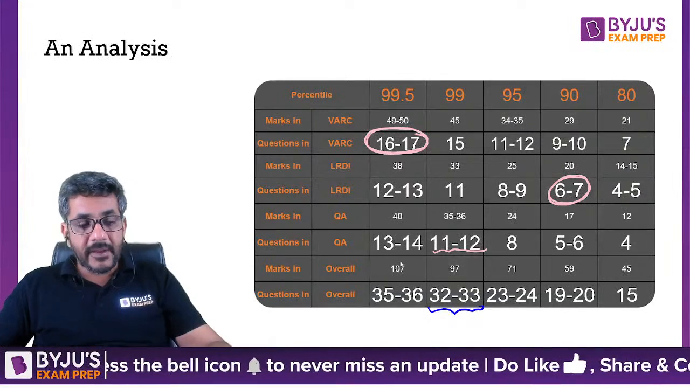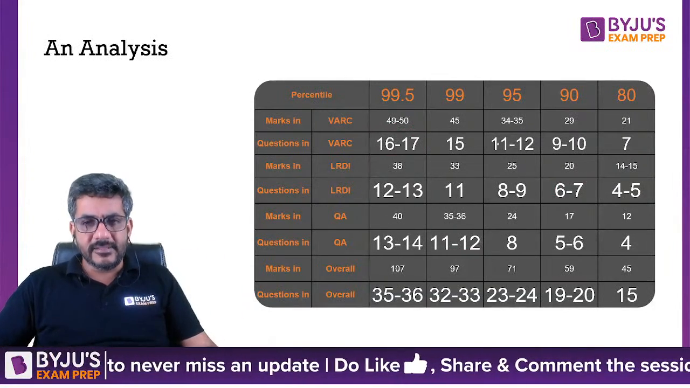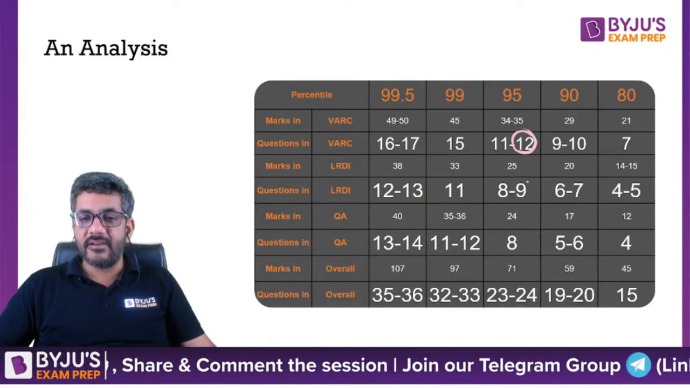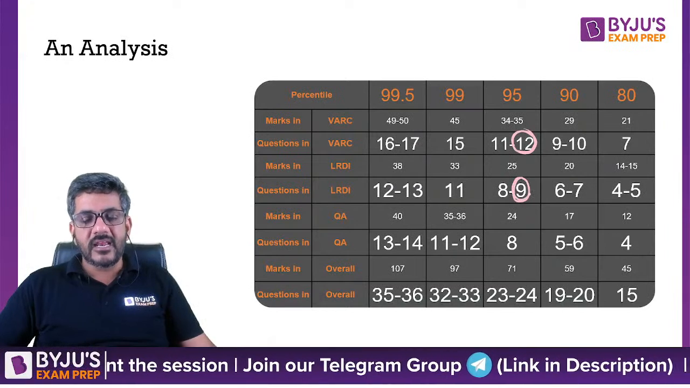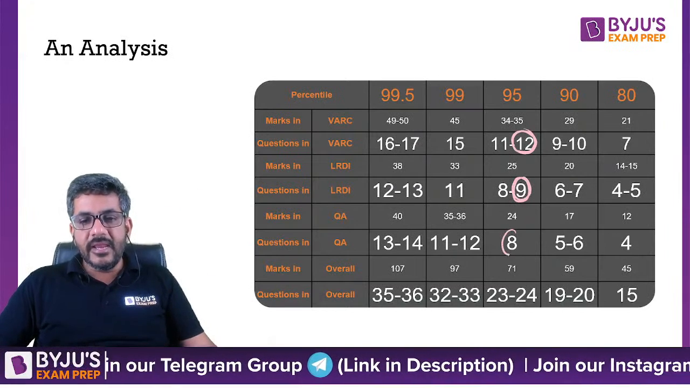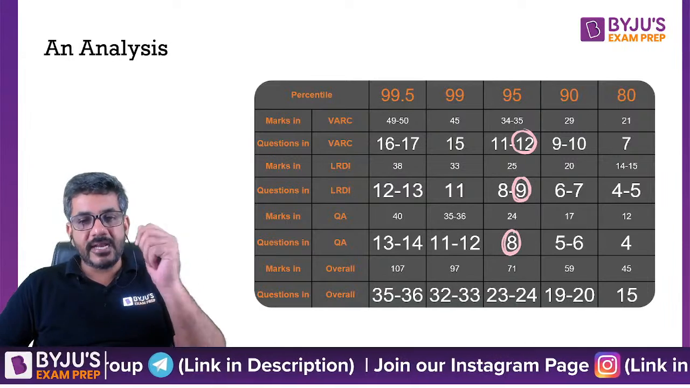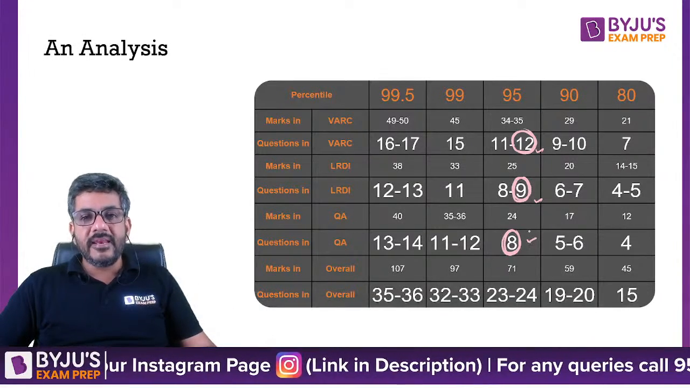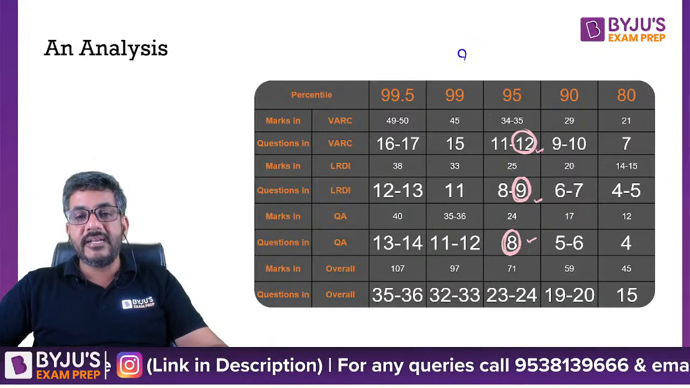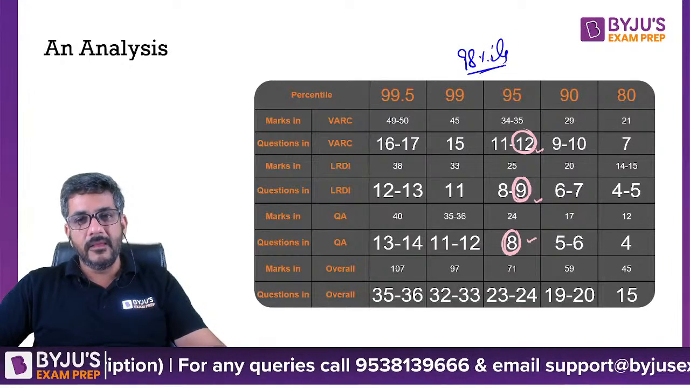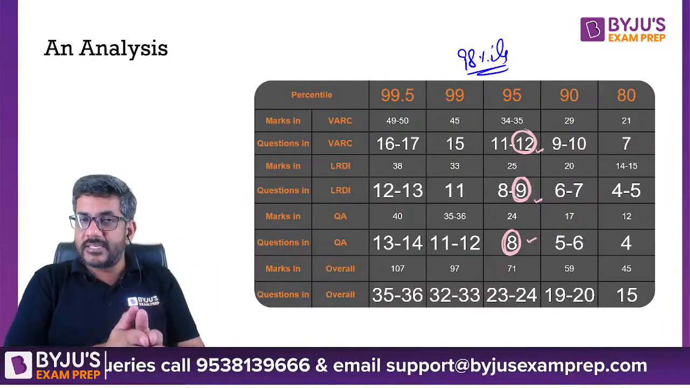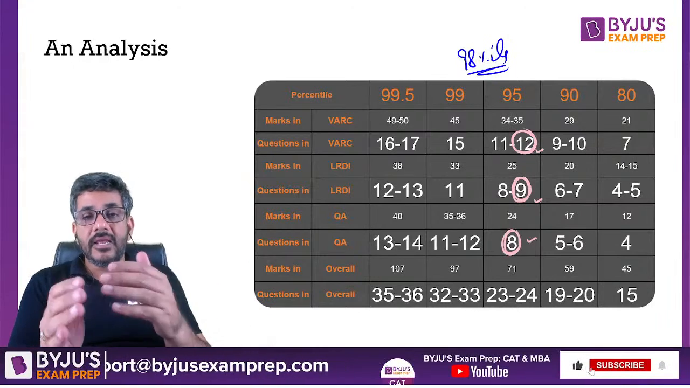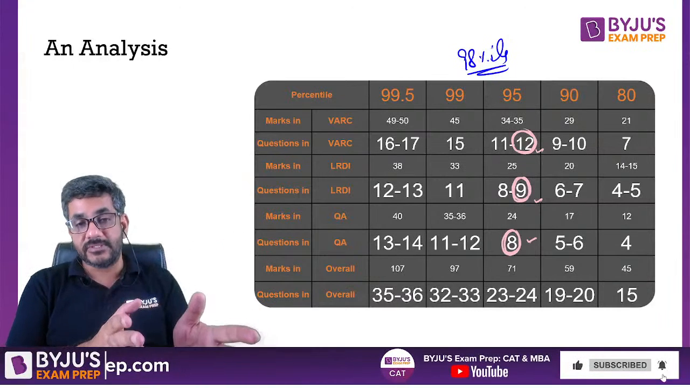If you just pay attention to this, a person who is very balanced, let's say he's doing 12 questions in VARC, getting 95 percentile, 9 questions in LRDI, getting 95 percentile, 8 questions in quant, getting 95 percentile, 12 plus 9, 21, plus 8, 29. This 29 can take him to somewhere around 98 percentile for sure. 95, 95, 95 in all three sections can take you to 98 percentile. You can definitely target an A or A plus grade college at this percentile, right?